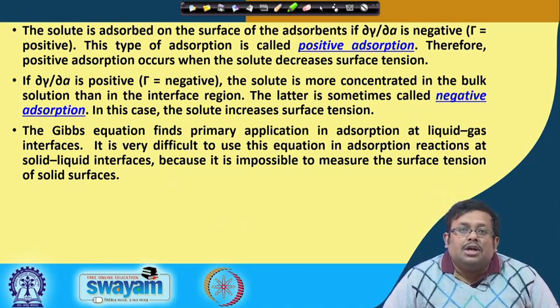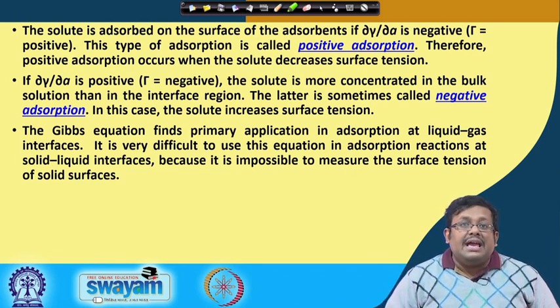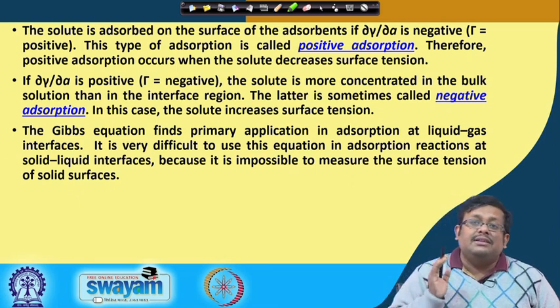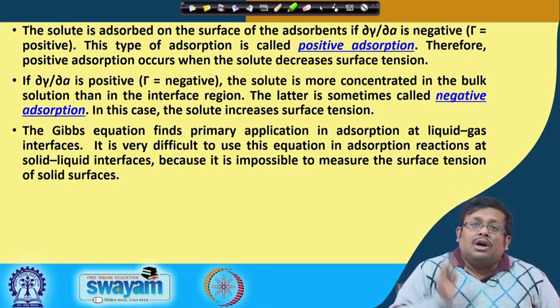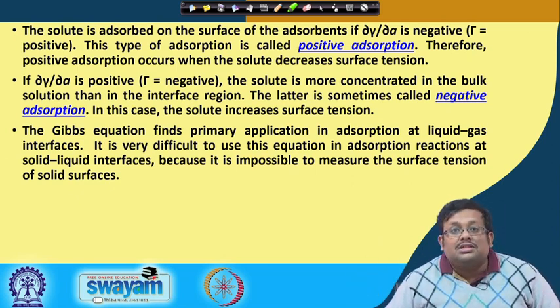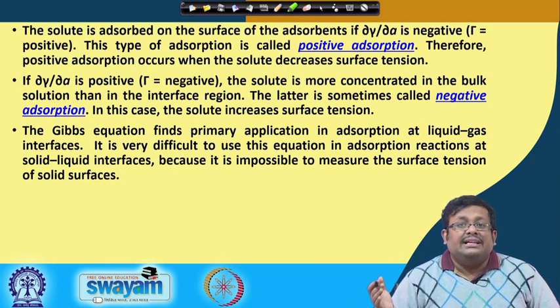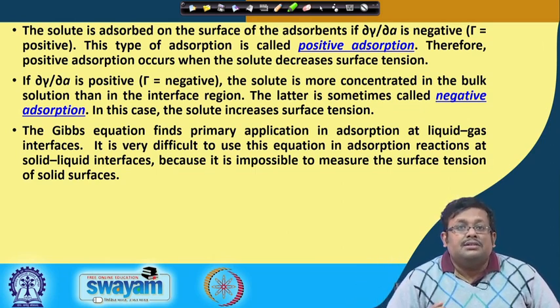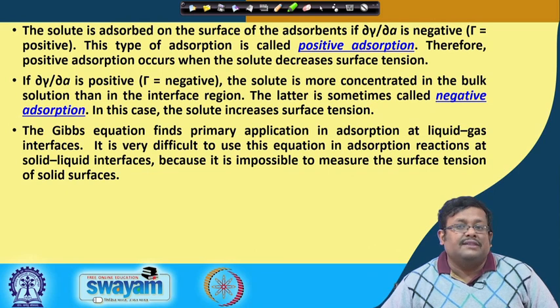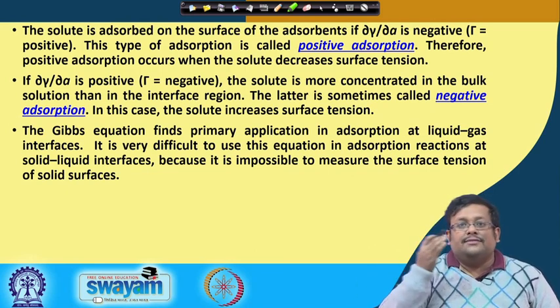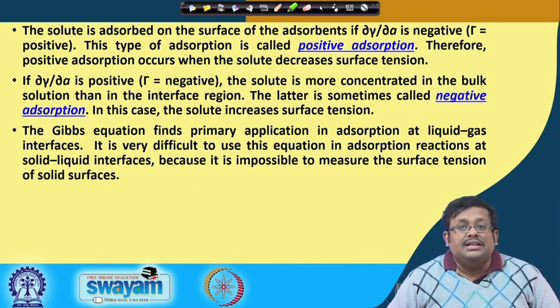Now, what is negative adsorption? Negative adsorption is just the opposite. When d gamma by dA is positive, tau is negative. So, the solute is more concentrated in the bulk solution than in the interface region. In this case, it is called negative adsorption, and the solute increases the surface tension. So, in positive adsorption, the solute decreases the surface tension, and in negative adsorption, the solute increases the surface tension.